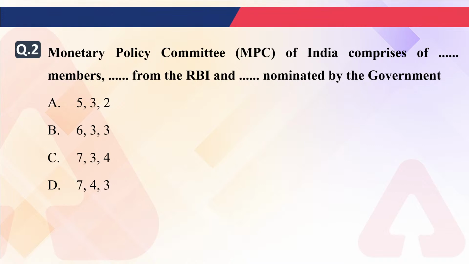Acha, apart from this option, let me know under which section Monetary Policy Committee is defined. Under which section and under which act? Let me know the act and section of the Monetary Policy Committee. And also, when was the first meeting of Monetary Policy Committee conducted?